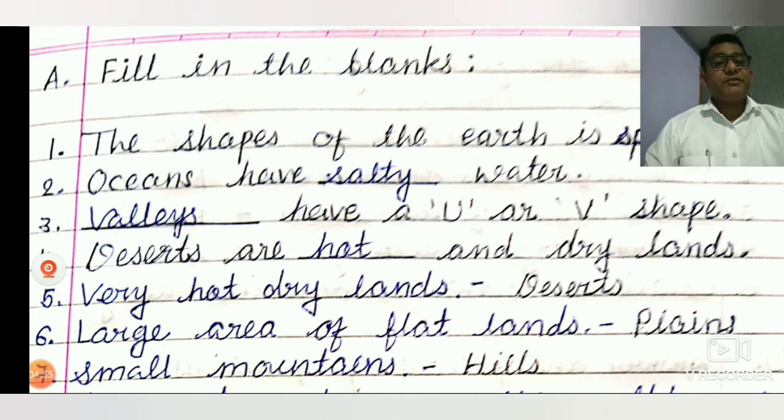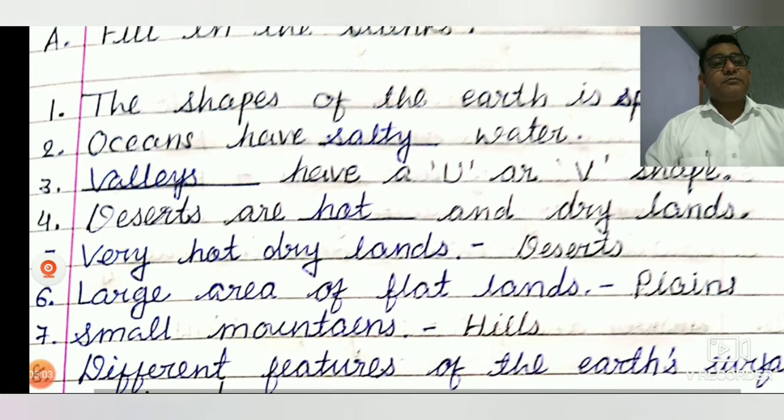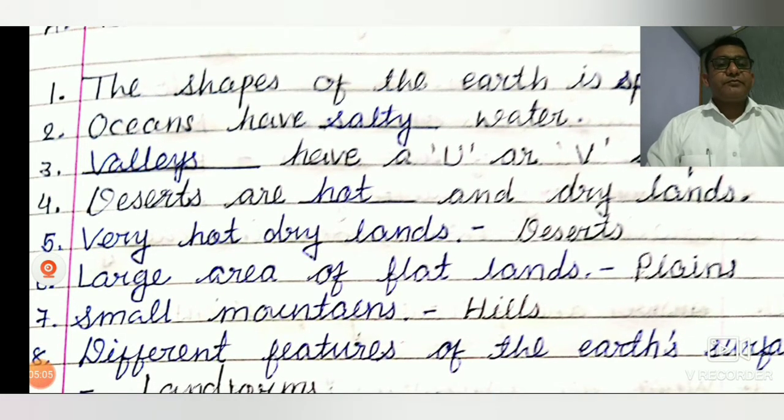Deserts are dash and dry lands. Deserts are hot and dry lands. Number five, very hot dry lands are called deserts.